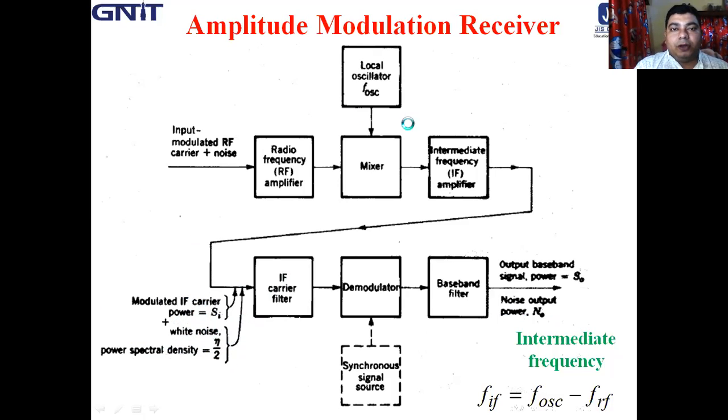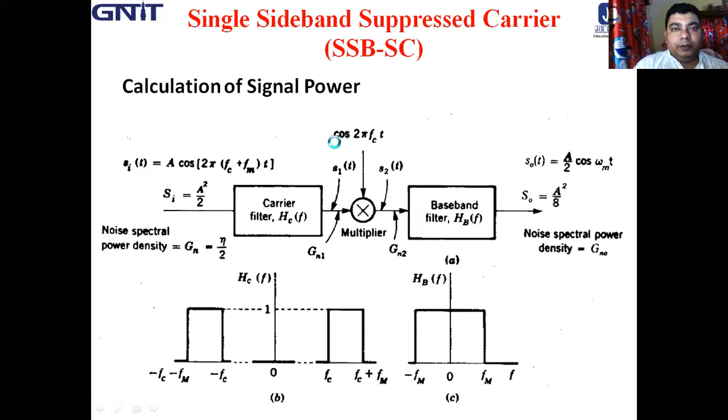Based on this, we determined the SNR of first single sideband suppressed carrier, then move to DSB-SC, double sideband suppressed carrier, and double sideband full carrier, that is amplitude modulation.